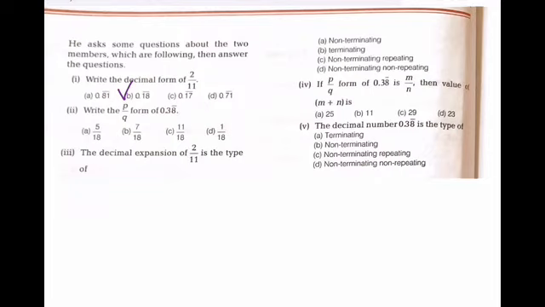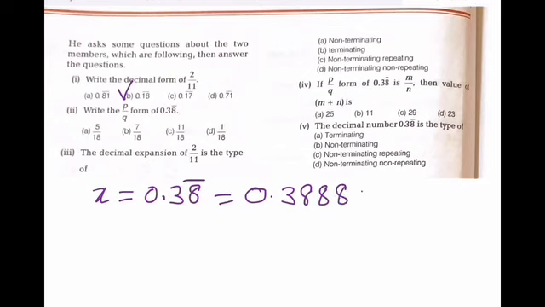Now write 0.38 bar. So in this we have x is equal to 0.38 bar. 8 के ऊपर बार है. Fine. So we can write it as 0.3888. जिसके ऊपर बार होता है वो ही रिपीट होता है.